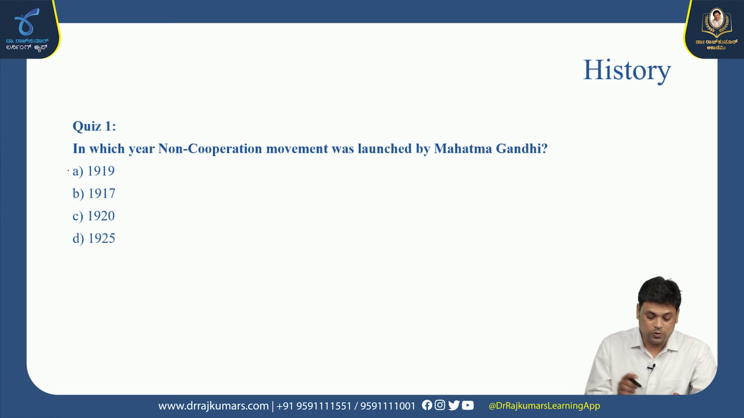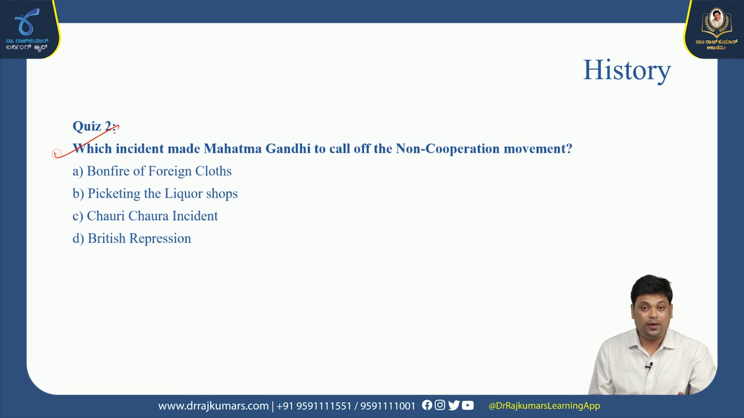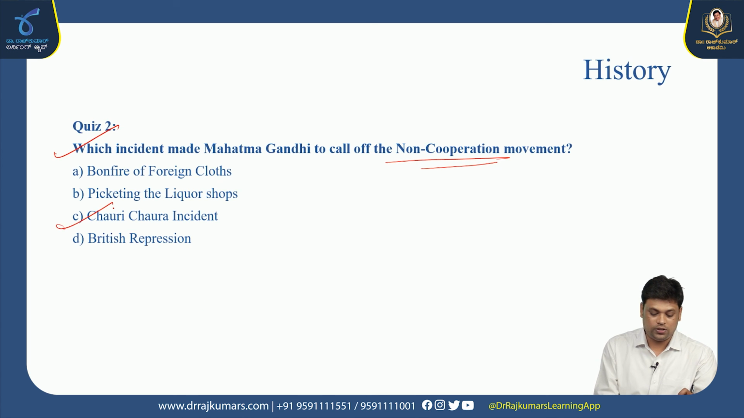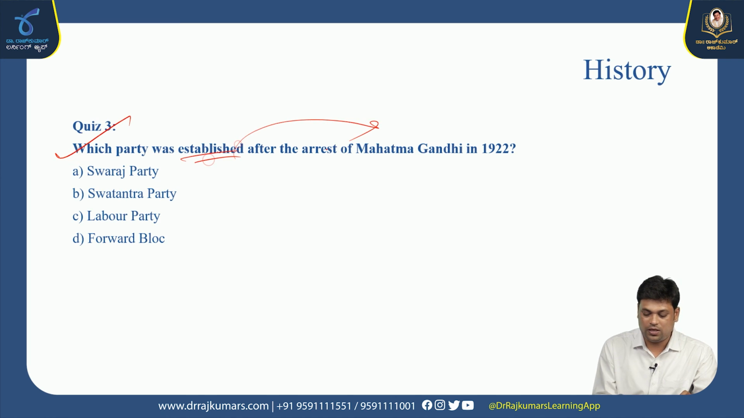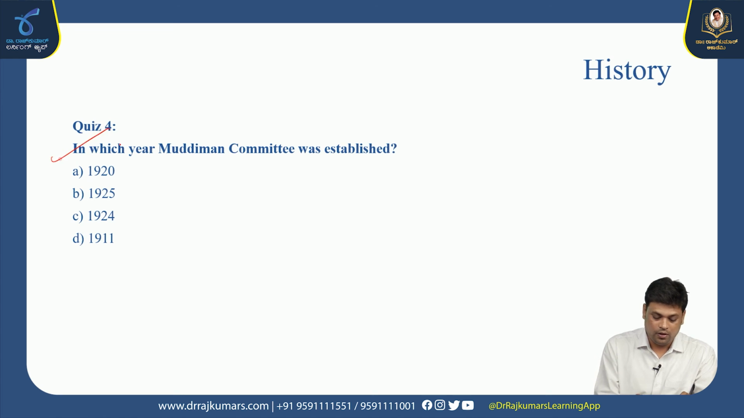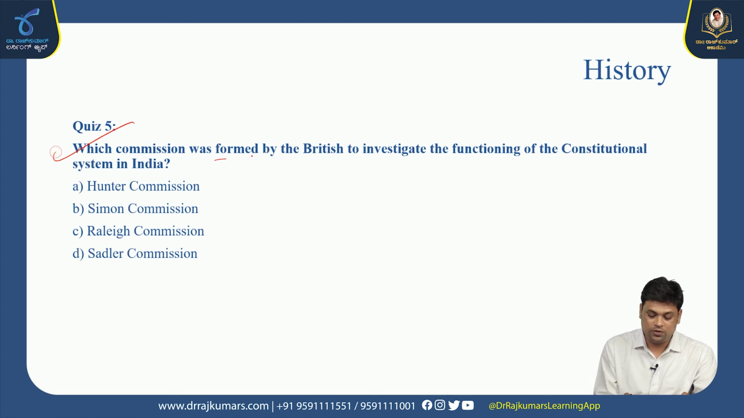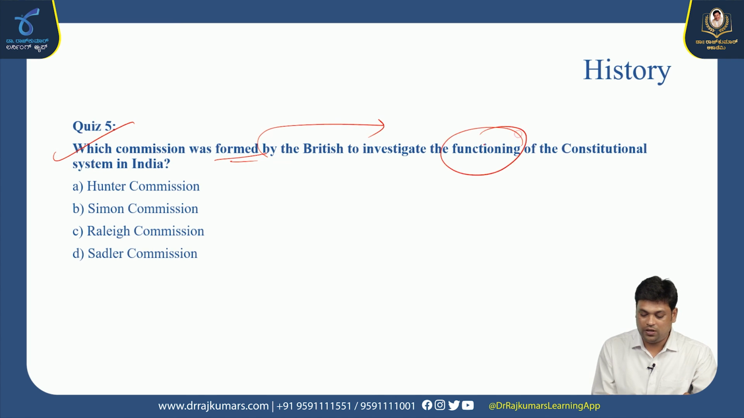Just go through these questions and practice more of them. In which year was the Non-Cooperation Movement launched by Mahatma Gandhi? 1920. Which incident made Mahatma Gandhi call off the Non-Cooperation Movement? The burning alive of 22 policemen in the Chauri Chaura incident. Which party was established after the arrest of Mahatma Gandhi in 1922? The Swaraj Party. In which year was the Muddiman Committee established? 1924. Which commission was formed by the British to investigate the functioning of the constitutional system in India? The Simon Commission. Try to practice more questions.